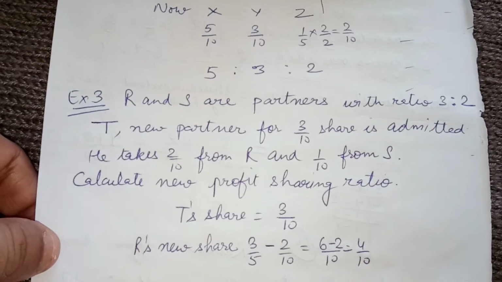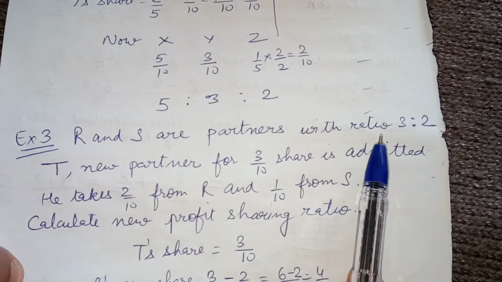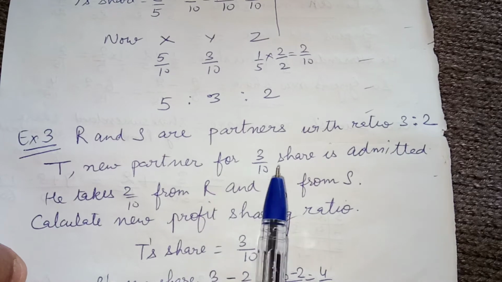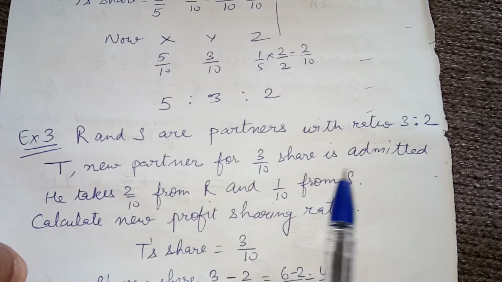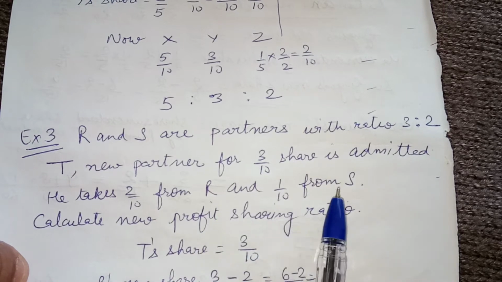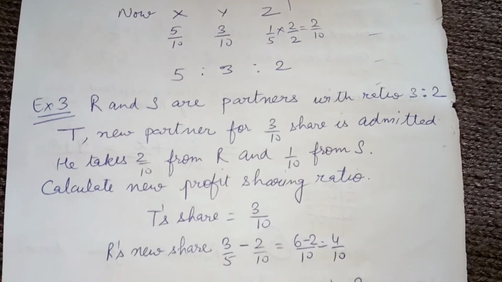Now take the third case. R and S are the partners with ratio 3:2. T, a new partner, enters for a 3/10 share. He takes a 2/10 share from R and 1/10 from S. Now calculate the new profit sharing ratio.